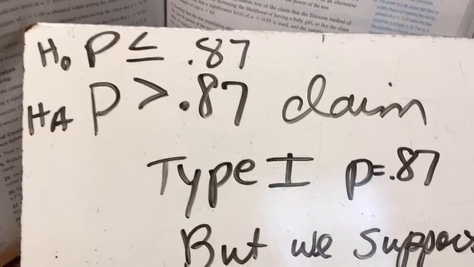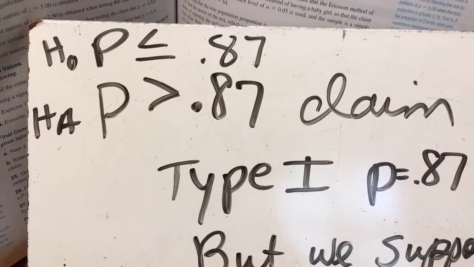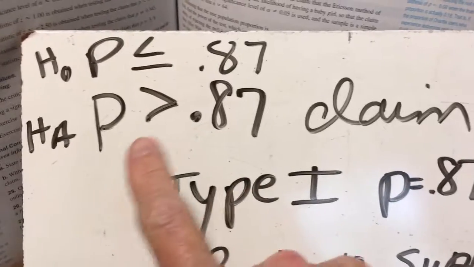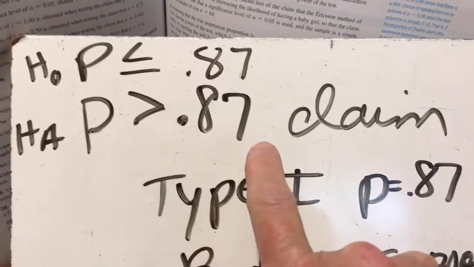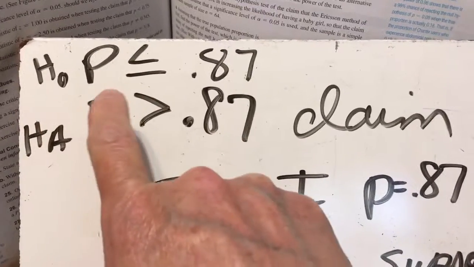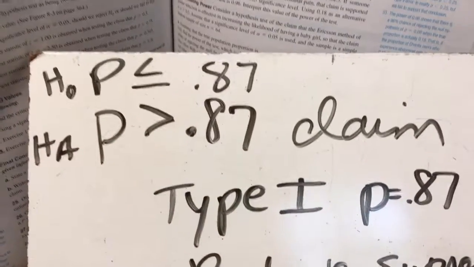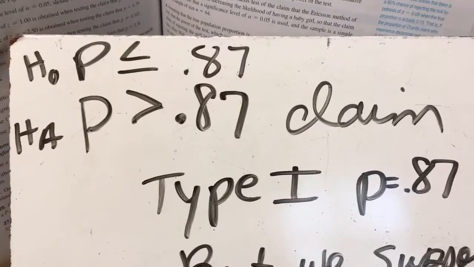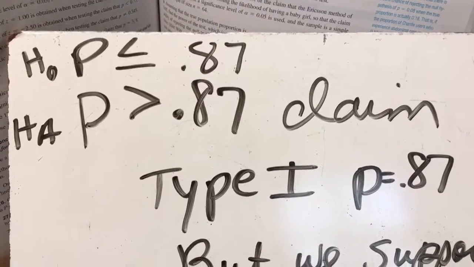Okay, the big thing is to first start out with your H sub O and H sub A. The claim is that the proportion is greater than 0.87, which means that H sub O is p is less than or equal to 0.87. Remember, our type 1 and type 2 errors have to do with H sub O.